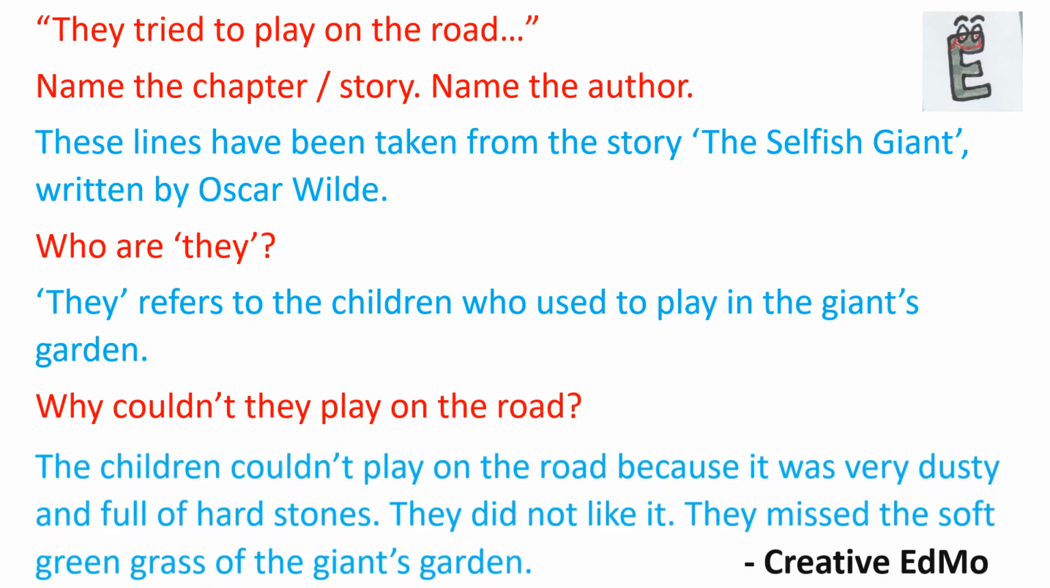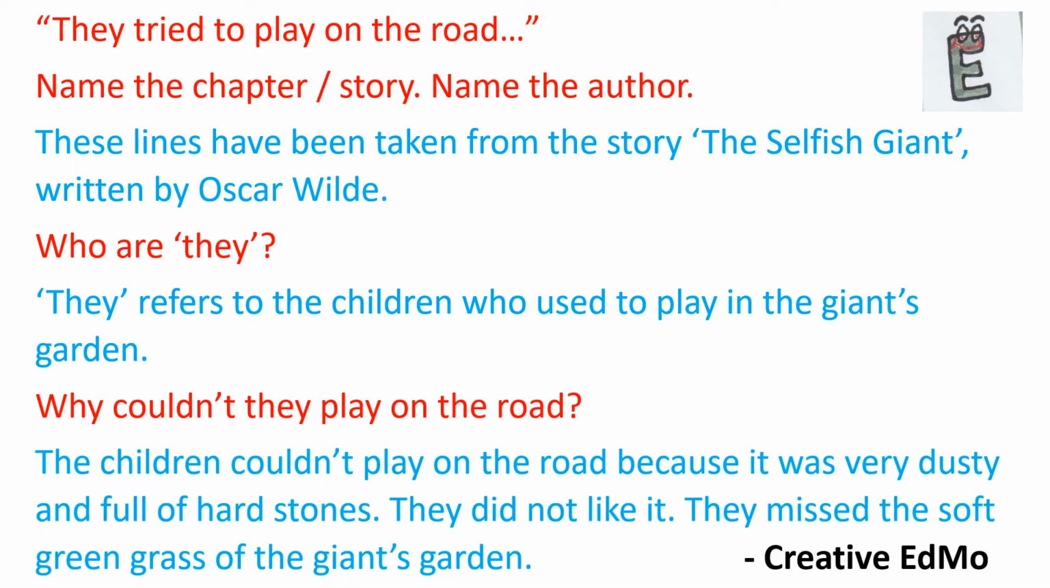Why couldn't they play on the road? The children couldn't play on the road because it was very dusty and full of hard stones. They did not like it. They missed the soft green grass of the giant's garden. Now again I repeat that I am going a bit fast because we have all discussed this in part 1. In case you need to have a look at these answers, you can pause the video and read at your own speed. Okay.